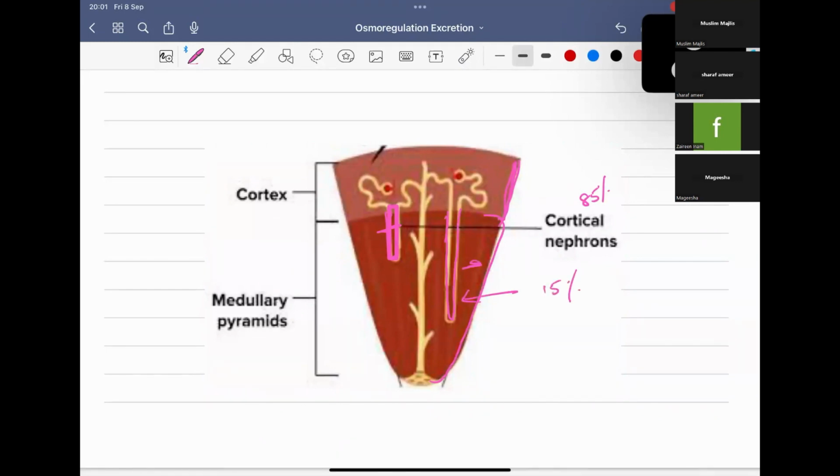The difference is that the loop of Henle will extend deep into the medulla in the juxtamedullary nephron, and the cortical nephron's loop of Henle will reach a short distance into the medulla. That is the difference between the cortical nephrons and juxtamedullary nephrons. As I told, the majority of the nephrons are cortical nephrons.